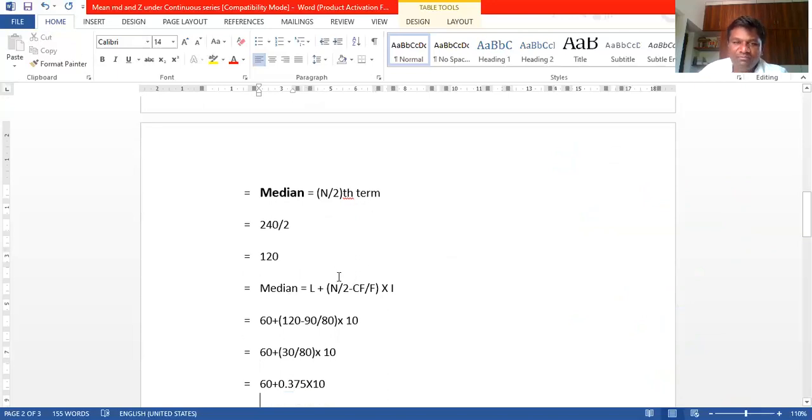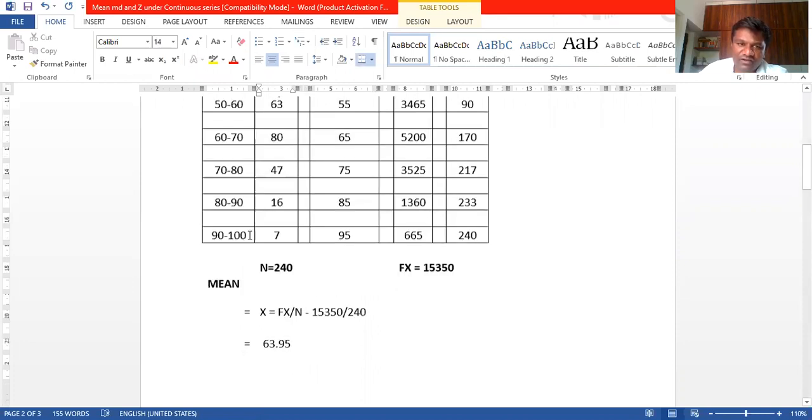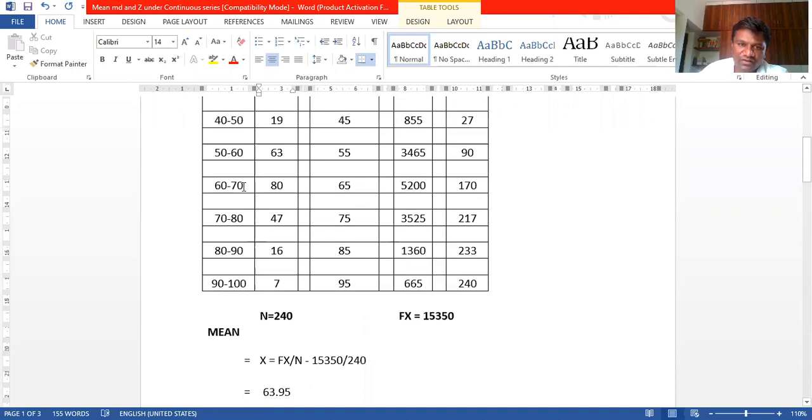Median is equal to L plus n by 2 minus CF, divided by F. N by 2, we already know, is 120. The lower limit of the median class, I will show you once again, is 60. 65 is our median class, that we have to take care of. This one we have to select; this one you don't select, I will show you now.